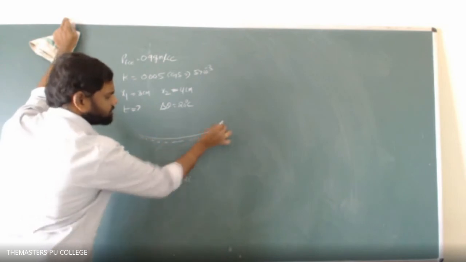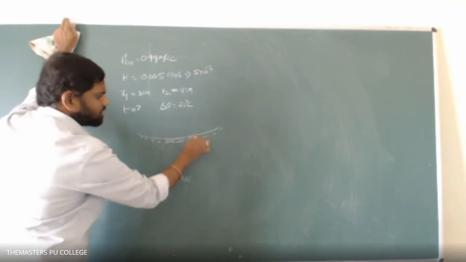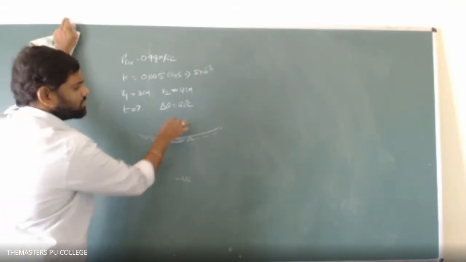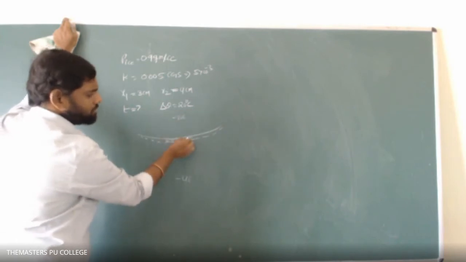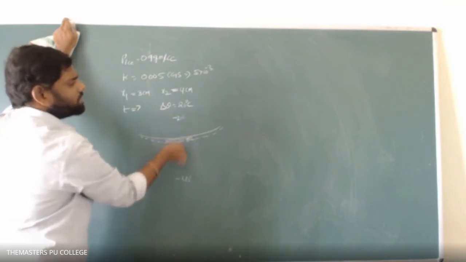Here this is the ice layer. Here the ice starts freezing, which means the water at this particular point will be at 0 degrees centigrade. Then only the water will start freezing into ice. And the atmosphere is minus 20 degrees centigrade, so the temperature difference between the freezing water and the atmosphere is 20 degrees centigrade.